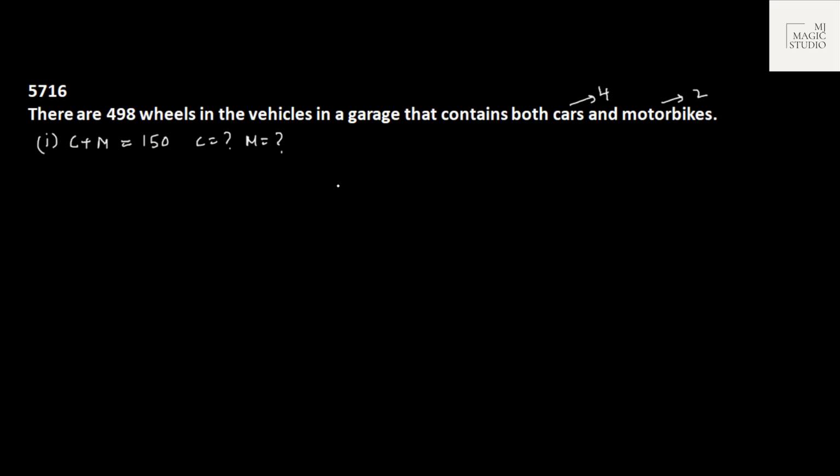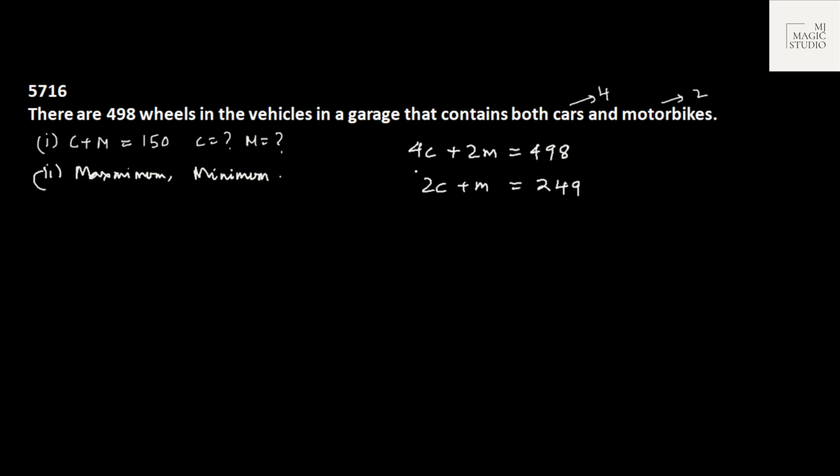Now I'm back to the same data, and here, as said, we would be discussing what different kinds of questions can be asked. Suppose it is asked, there are 498 wheels in the vehicles in a garage that contains both cars with 4 wheels and motorbikes with 2 wheels. What is the maximum number of vehicles we can have? And what is the minimum number of vehicles we should have? That means we are left with only one equation, that is 4c plus 2m equals 498, or 2c plus m equals 249. We need to find the maximum and minimum value of c plus m.